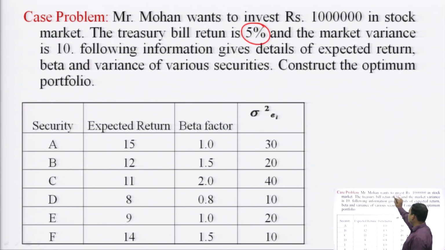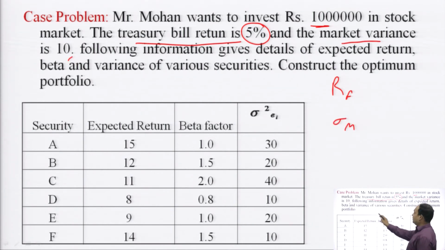The 5% is the treasury bill return. So, this is called the RF, or risk free return. The total amount invested is 10 lakh. The market variance is 10.